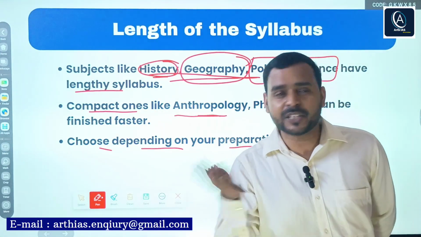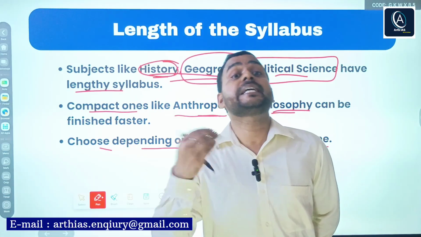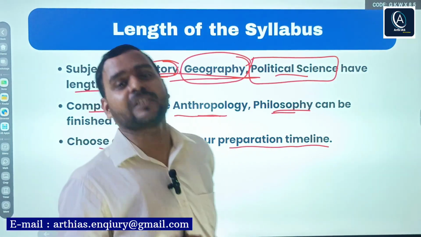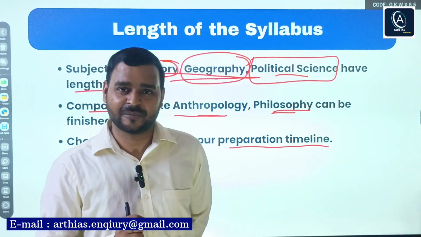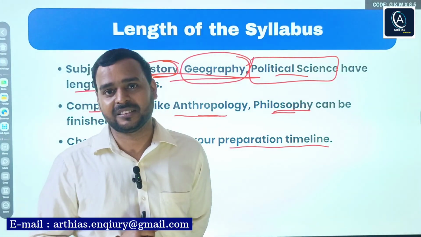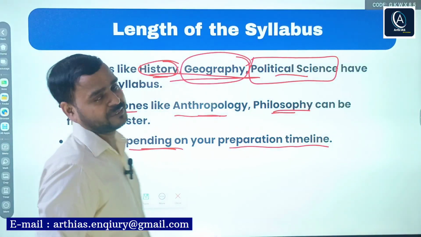As I said, generally students have confusion between 2 to 3 subjects. So take your time, do some homework, take advice from your mentors and your seniors. Google is there, YouTube is there.